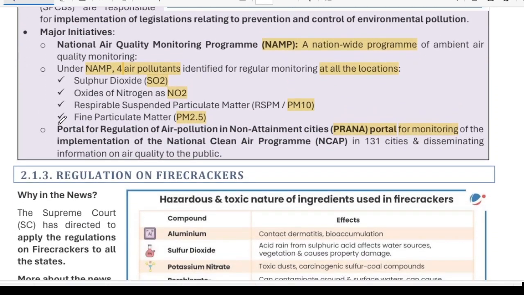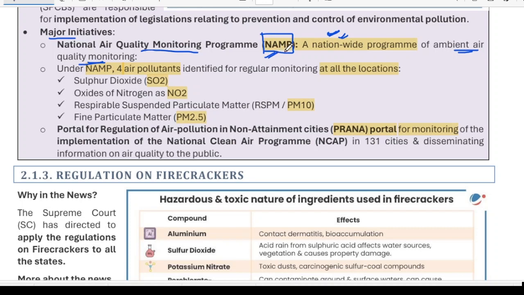CPCB also has some other initiatives. The National Air Quality Monitoring Program has also been launched by the Central Pollution Control Board. This is a nationwide program of ambient air quality monitoring. You can find it in your area also.